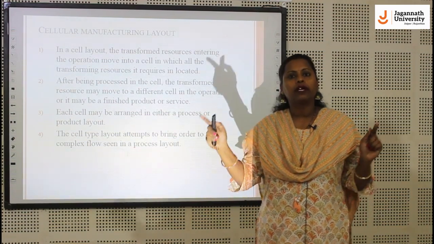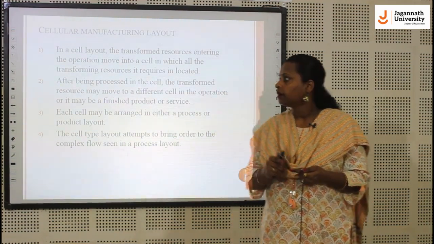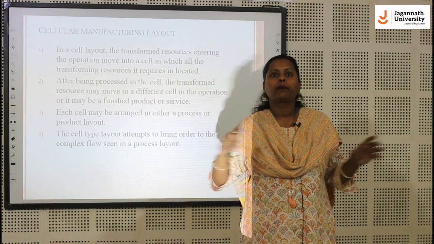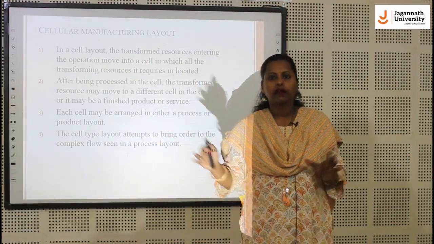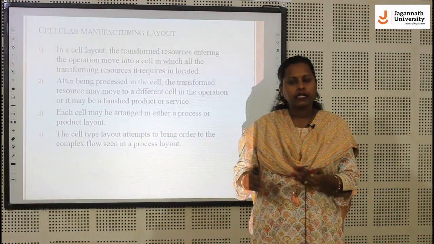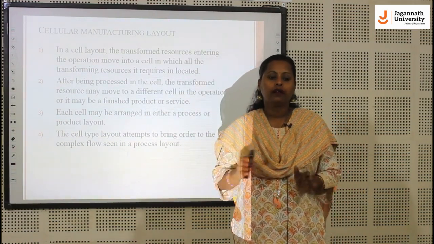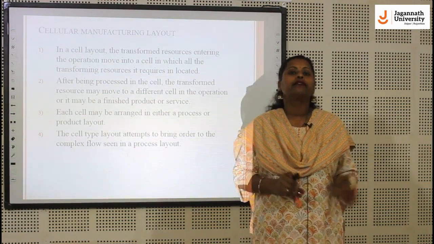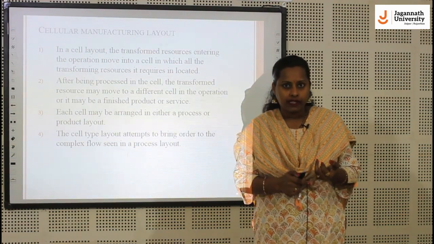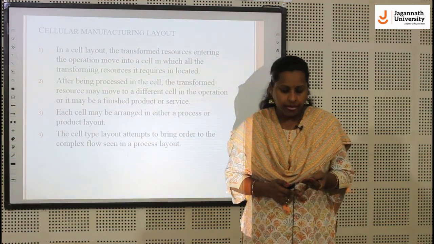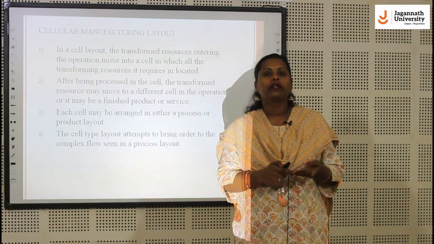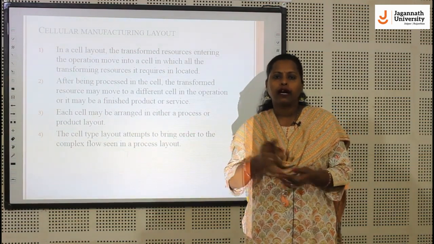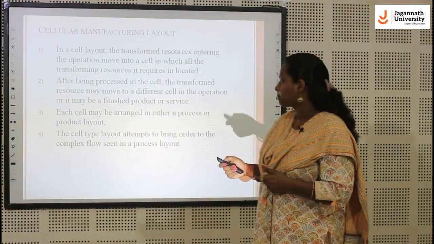In a long distance train, we can also see the pantry cars, the engines and the guard coaches. So there is one big product named train, and there are 5 types of arrangements on that particular product. So we prepare and design those different compartments in different cells. There is one dedicated cell for the sleeper coaches, one dedicated cell for the AC coaches, and one dedicated cell to design the engines and the guard coaches as well as the pantry cars.